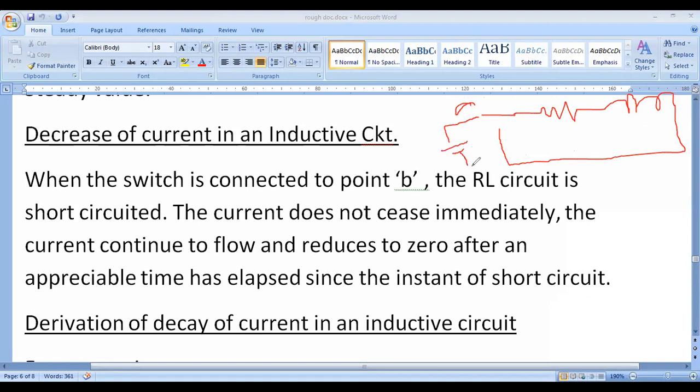In this case the current is rising through the R and L. This is the point A, this is the point B, and this is the switch S.